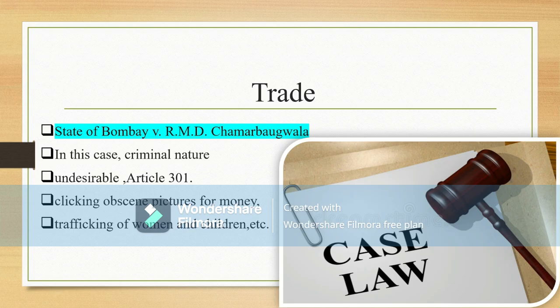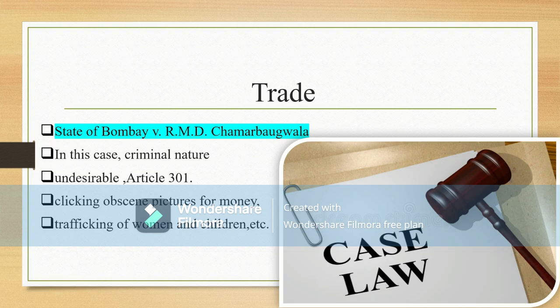Now, there is a question here: are all activities trade, irrespective of illegal or legal? The answer to this question is given in the famous case, State of Bombay versus R.M.D. Chamarbaugwala. In this case, the court has clearly stated that the activities which are of criminal nature, which are undesirable, will not be given protection under Article 301.